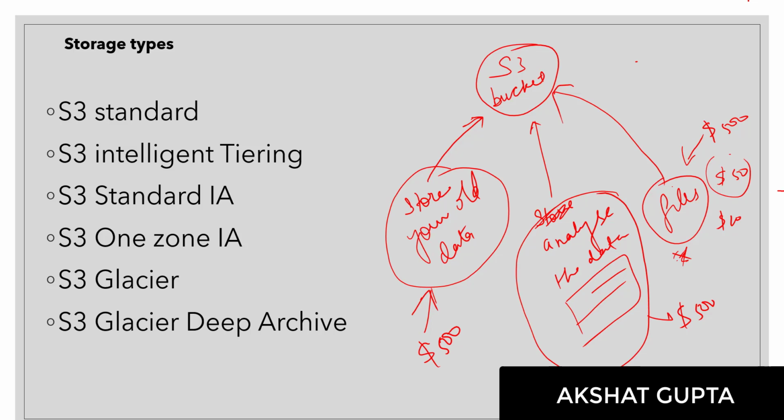So after putting this particular thing in consideration, the various storage types were created. These are the 6 storage types. We would be discussing each storage type in detail and checking how it is being used in an S3 bucket.